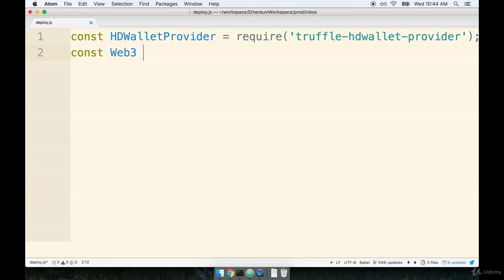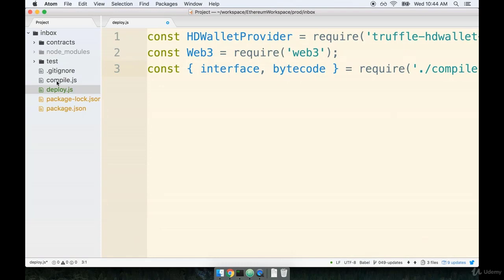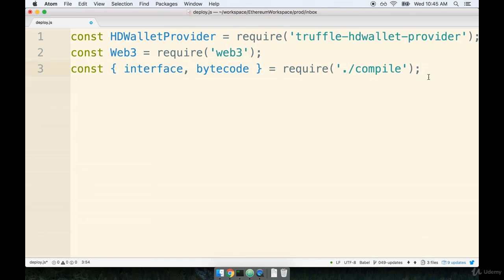Remember that this is going to be the Web3 constructor, so we've got a capital W here. And then finally, we're also going to import in our interface and our bytecode from our compile script. So we'll get interface and bytecode, and we're going to require that from compile, like so. Notice that we are now in the same directory as the compile file, which is why we're using only the one dot here when we require that file in.